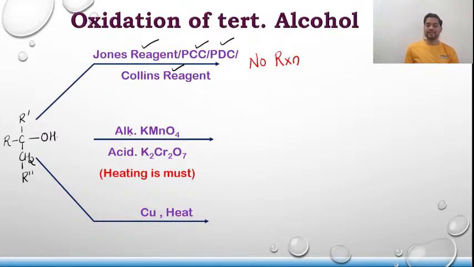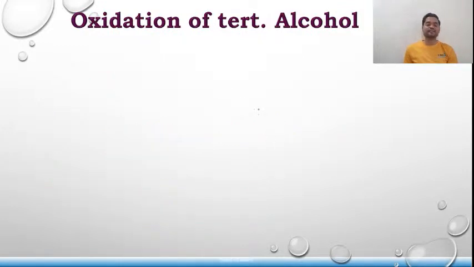In presence of alkaline KMnO4, acidified K2Cr2O7, no reaction. But if you heat it, you'll get carboxylic acid. This reaction will first proceed by elimination, formation of alkene, and then giving you carboxylic acid. And then the last one, copper and heat, it will give you an alkene.